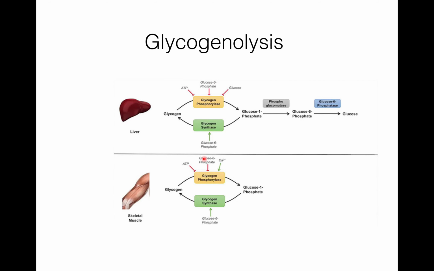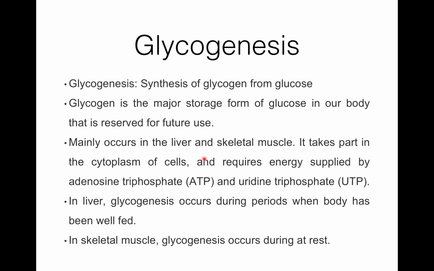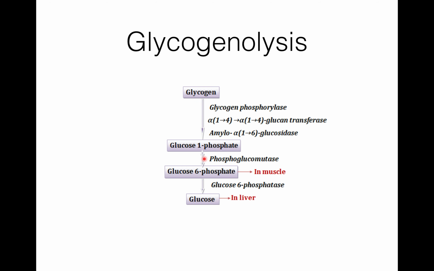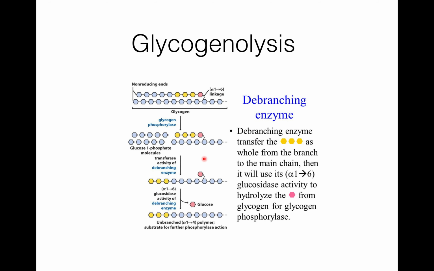So glycogenesis is just the reverse of glycogenolysis. Glycogenesis is the synthesis of glycogen from glucose, and glycogenolysis is the breakdown of glycogen to generate glucose. So it's all about glycogenesis and glycogenolysis.